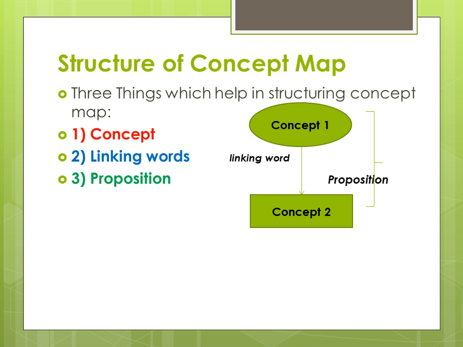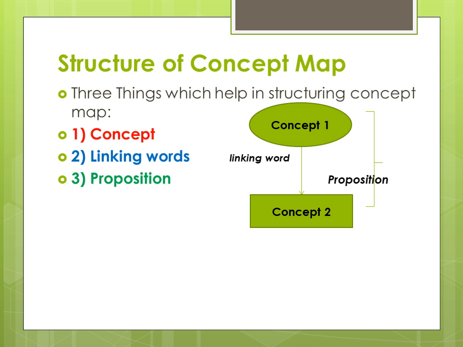So now the next question arises: what is proposition? The proposition consists of two or more concepts connected using linking words or phrases to form a meaningful statement. So basically when we are linking concept 1 and concept 2, definitely some statement we have to give. That statement will tell you what is the relationship between concept 1 and concept 2.